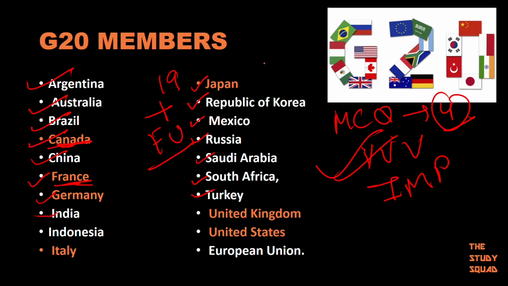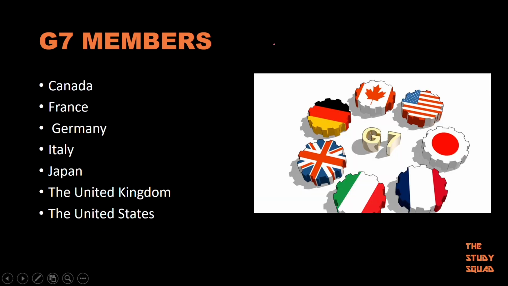Okay, moving forward. These are the members of the G7. Since we are on the topic of G20, I thought we'll discuss a little bit about G7 also. The last nation to join G7 was Germany, no, my mistake, it was not Germany. The last one to join the G7 was Canada.